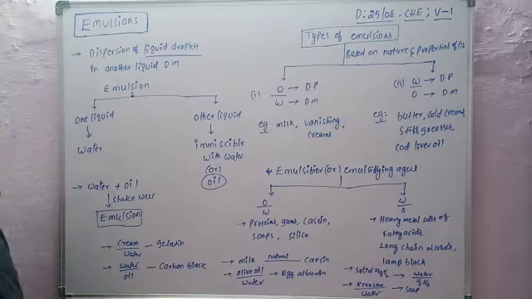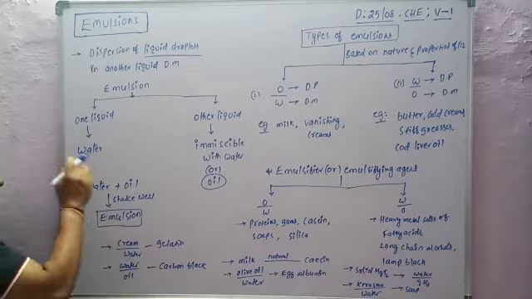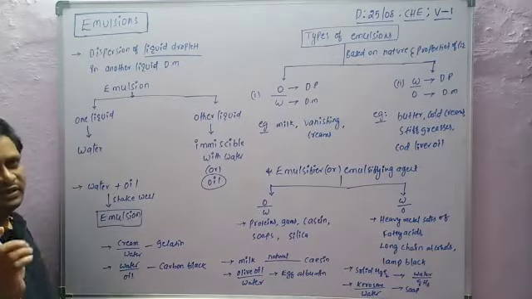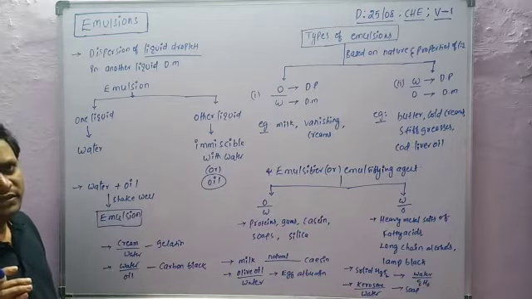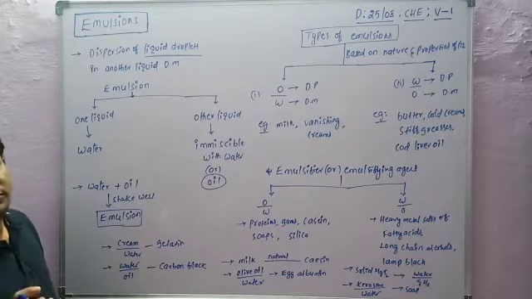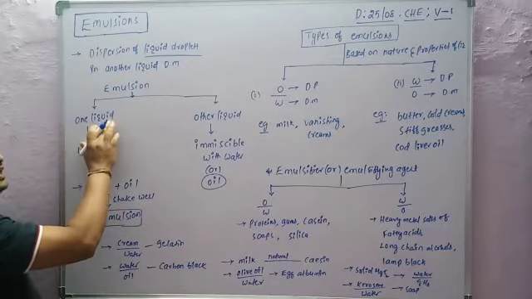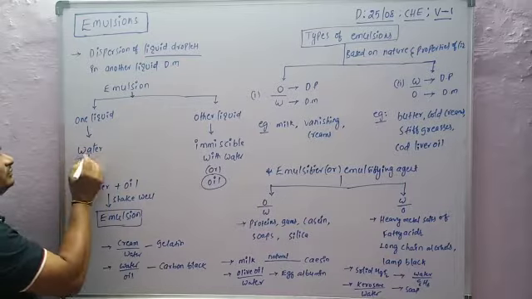Generally, an emulsion consists of two components, and these two components belong to liquids. One liquid is water.